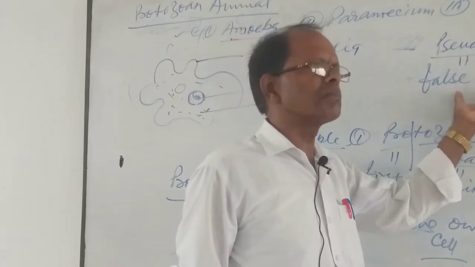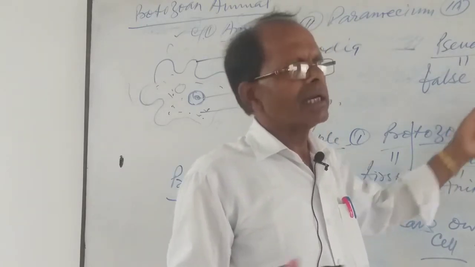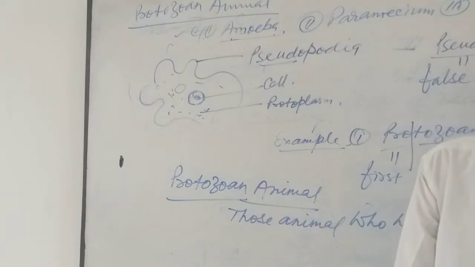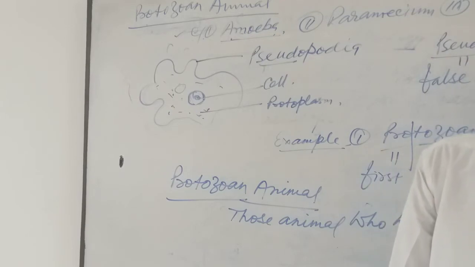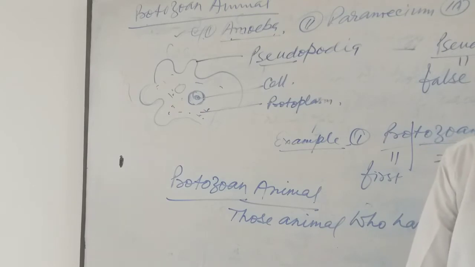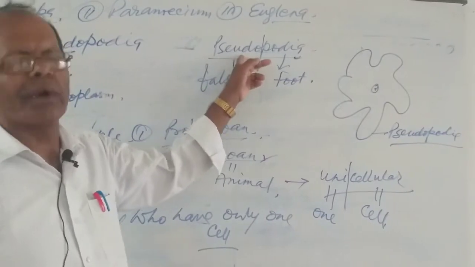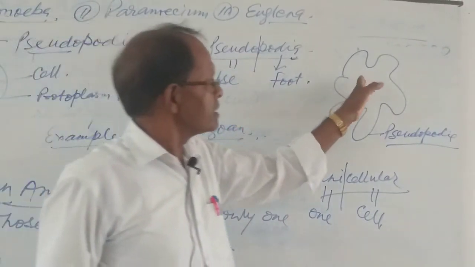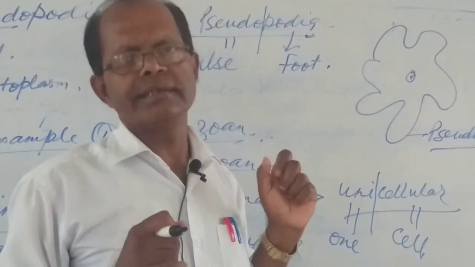Pseudopodia means false foot, यानी झूठा पैर. इसका मतलब क्या हुआ कि अमीबा यानी these animals can form it from any part of the body. The pseudopodia is able to form from any part of the body, and so it is commonly known as pseudopodia, meaning false foot. It means the amoeba is able to produce it from any part of the body.